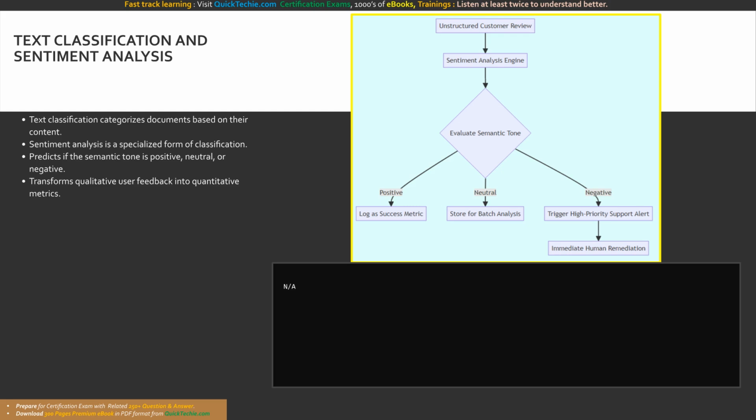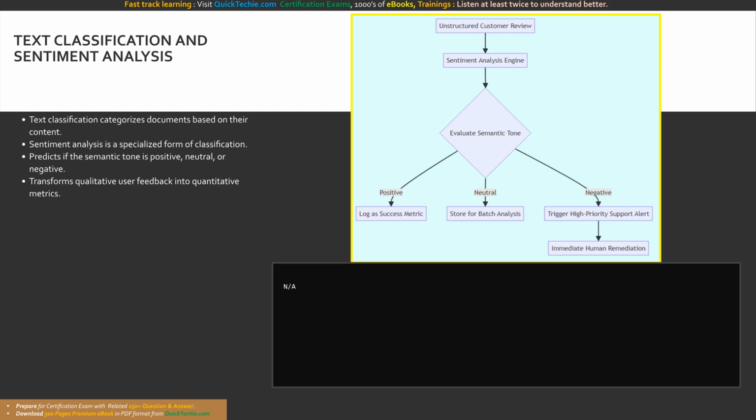When utilizing an SDK for sentiment analysis, your code submits a batch of document strings to the endpoint. The returned JSON object provides an overall sentiment label, such as positive or mixed, along with granular confidence scores ranging from 0 to 1 for each individual sentiment category. Your application logic can use these floating point confidence scores to dynamically route frustrated customers to live human agents.